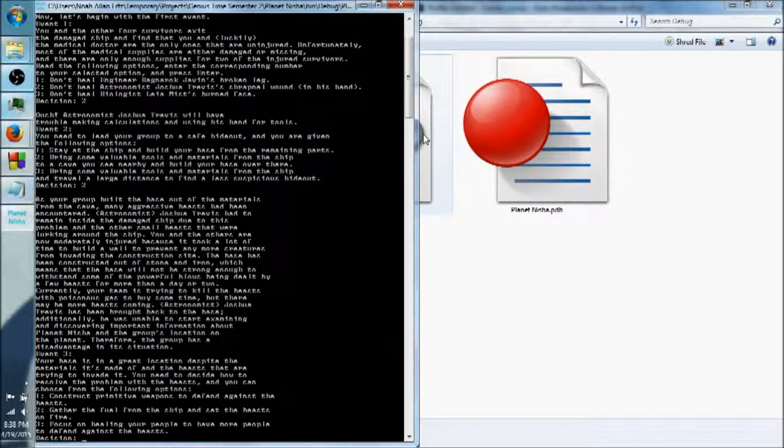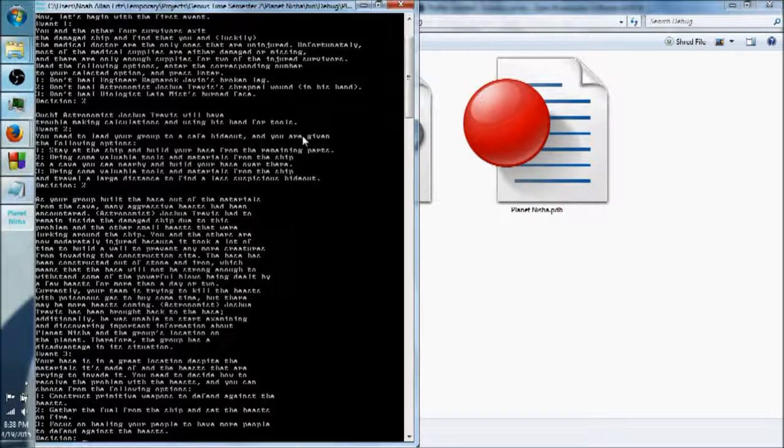Now it went to the next if else statement below this bracket in its own little nest, and what's in here says, as your group built the base out of materials from the cave, many aggressive beasts were encountered. Astronomist Joshua Travis had to remain inside the ship due to this problem and the other small beasts lurking around the ship. You and the others are now moderately injured because it took a lot of time to build a wall to prevent any more creatures from invading the construction site.